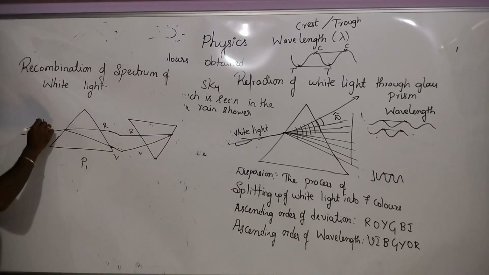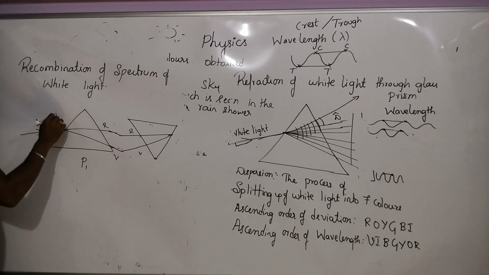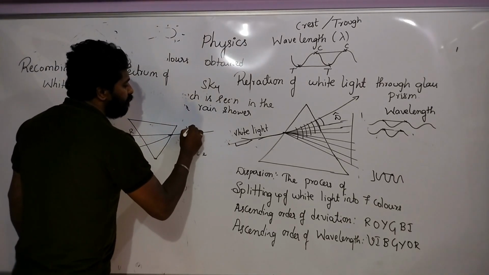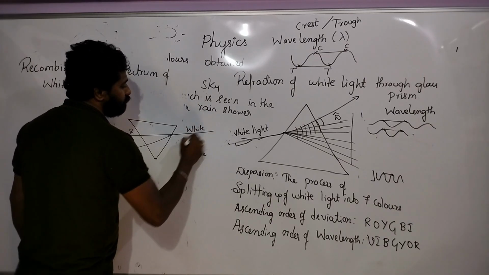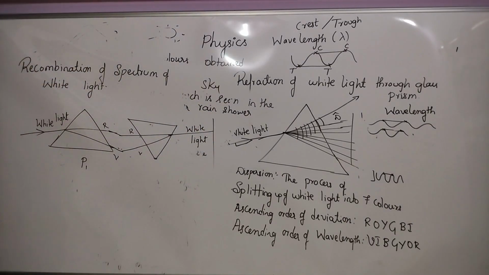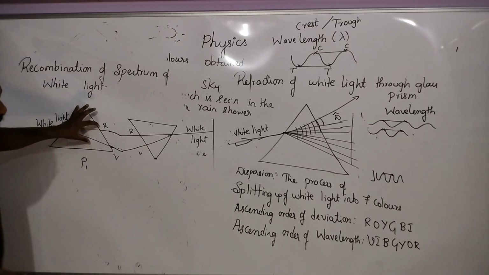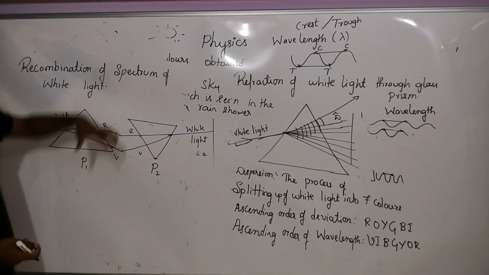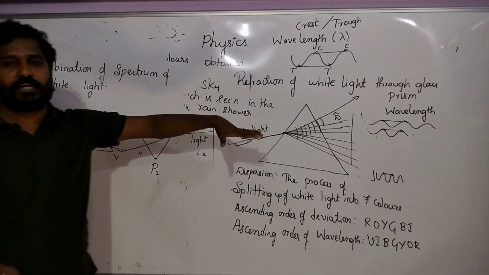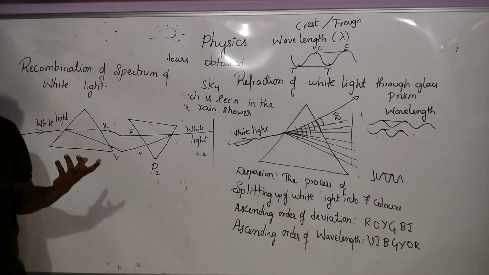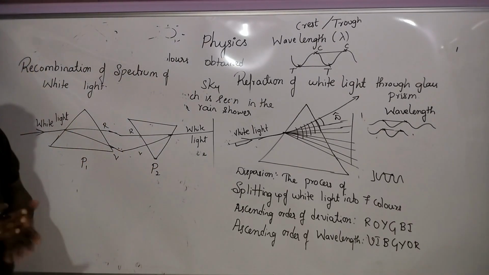So what happened after that? This is the white light which he allowed to pass through. After that also the same white light came out. So he allowed the white light to pass through it, and it split up into 7 colors. He took another prism called P2 and kept it in an inverted manner. So the same white light came out of the other prism. Did you understand? So from this, what did he conclude?